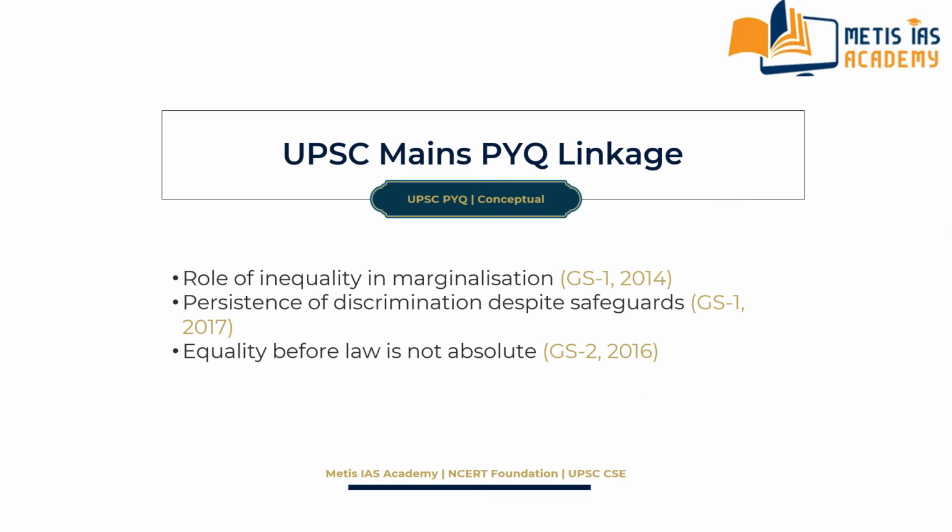And again in 2016 GS paper 2, governance type of questions: equality before law is not absolute. Observe carefully these types of questions.